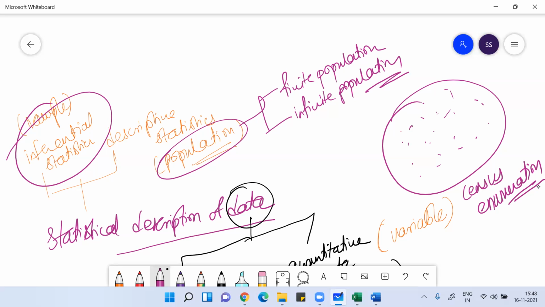We can follow geographical classification, chronological classification, quantitative classification, or qualitative classification. The other name of quantitative classification is cardinal classification. The other name of qualitative classification is ordinal classification. The other name of geographical classification is spatial, and the other name of chronological is temporal classification. If you divide the data into different groups on the basis of time period, then it is called chronological.